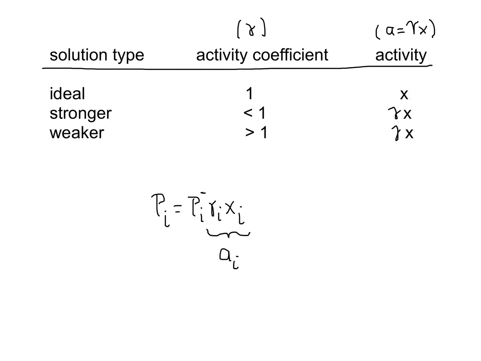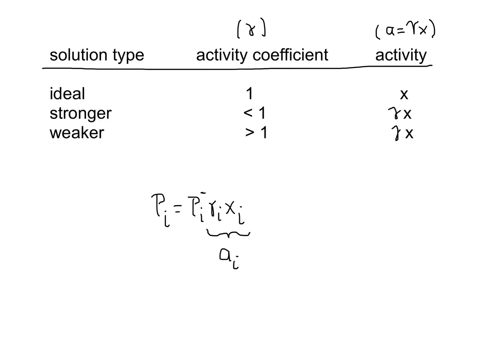When the interactions in the mixture are stronger than the interactions in the pure liquids, the activity coefficient is less than 1, as we discussed. The activity is gamma times x. In solutions where the interactions are weaker in the mixture than they are in the pure substances, the activity coefficient will be greater than 1 in order to give us a pressure that is greater than the Raoult's law pressure. And the activity, again, is gamma times x.